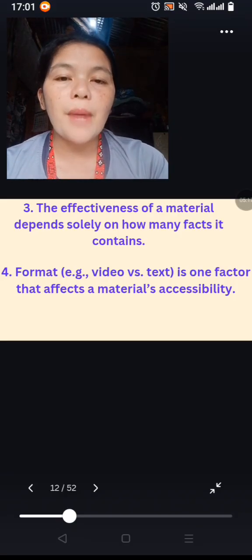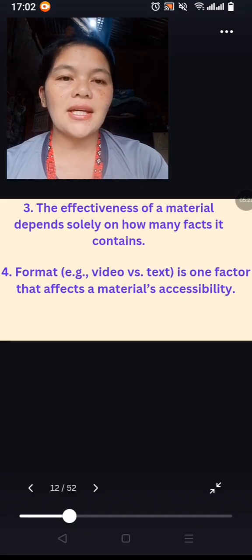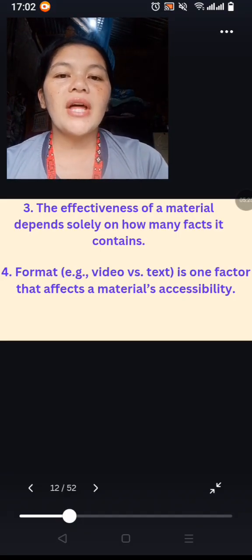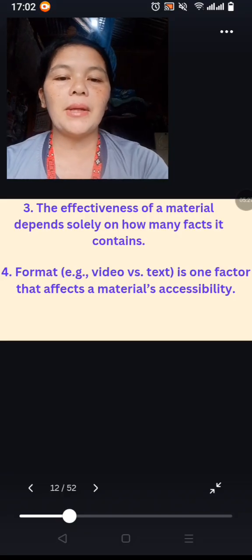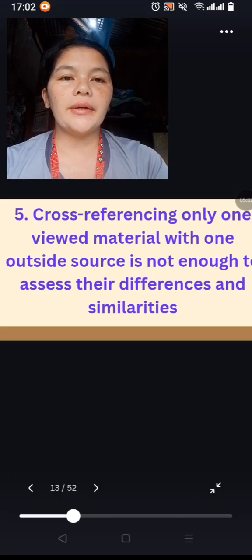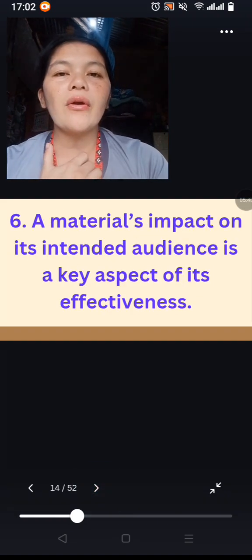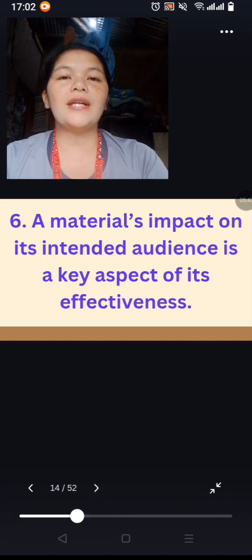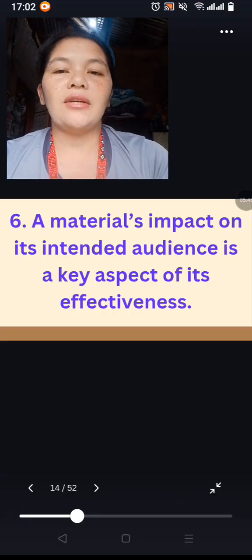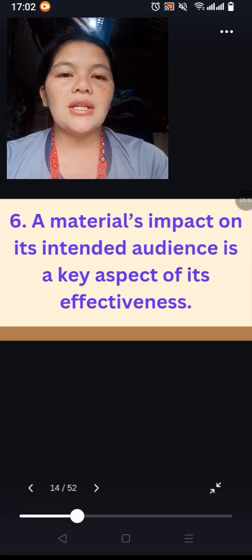Number 4 questions, format. Example, video versus text. It is one factor that affects a material's accessibility. Next question, cross-referencing only one viewed material with one outside source is not enough to assess their differences and similarities. Yes, you can go on with your answer and we will check it later after our activity. Number 6 questions. A material's impact on its intended audience is a key aspect of its effectiveness.